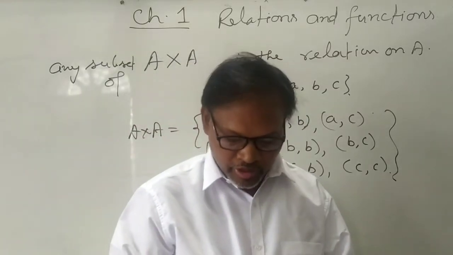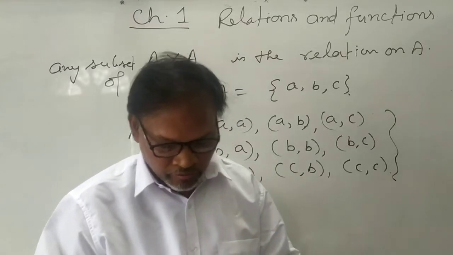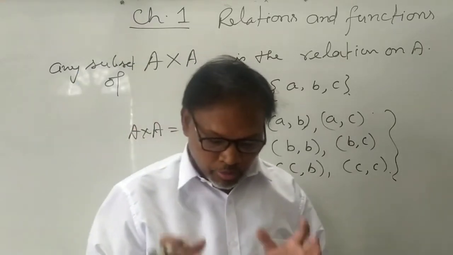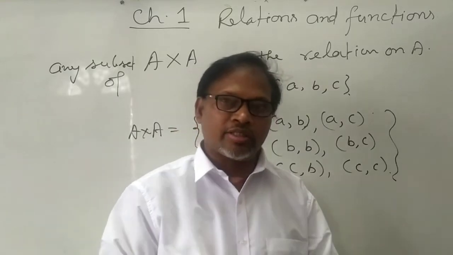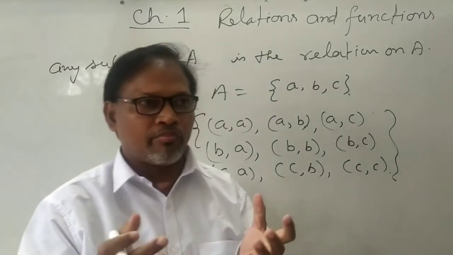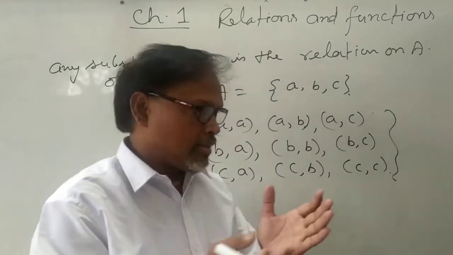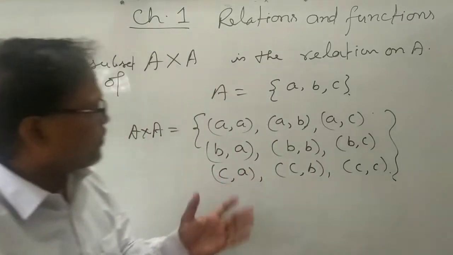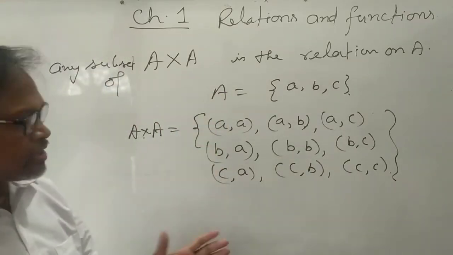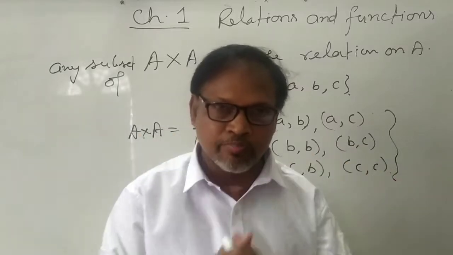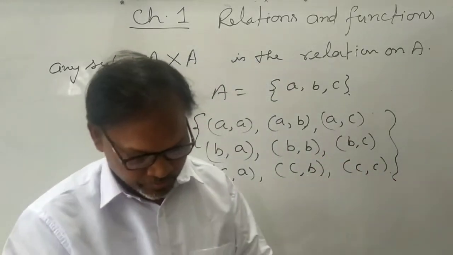The empty relation and the universal relation are both sometimes called the trivial relations. Why trivial? Because in one you are getting zero ordered pairs, in the empty relation, and in the universal relation you are getting all the ordered pairs. So these are called trivial relations.